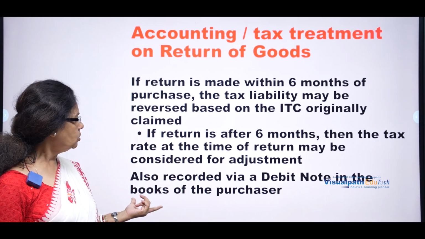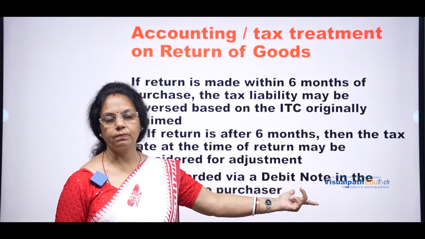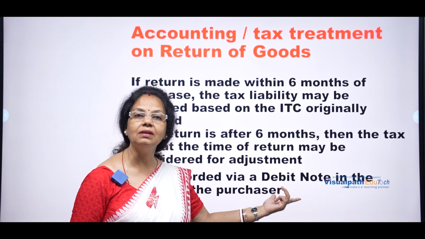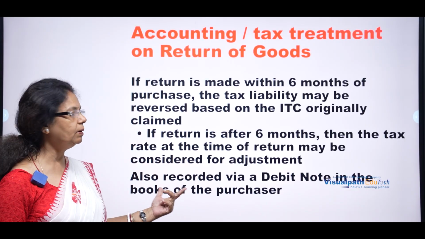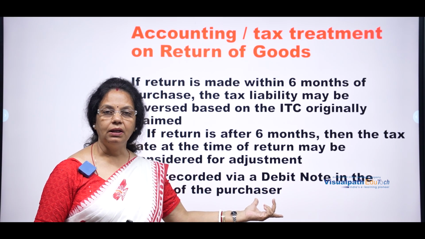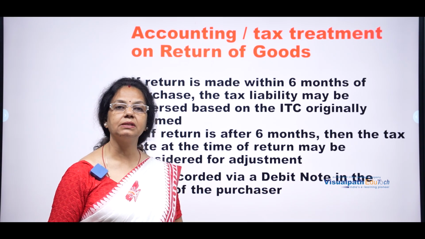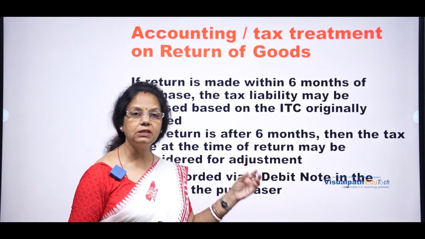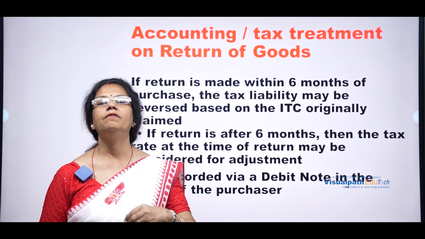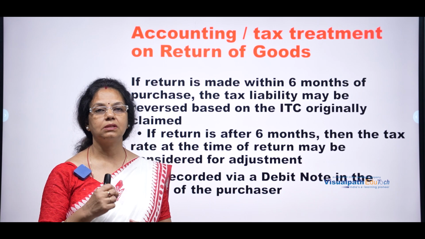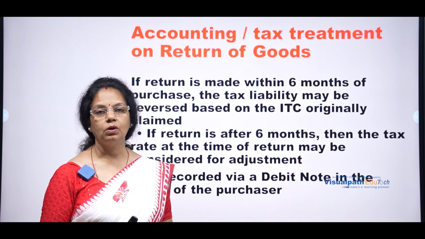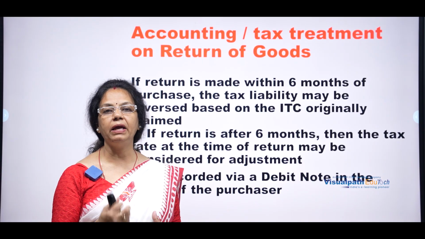Next, it is also recorded via a debit note. A debit note is prepared by the supplier for the returning of goods and services, in the books of the purchaser. It's a document, always prepared by the supplier and given to the buyer, stating that this quantity of goods has been returned due to so and so reason, and the tax has to be paid for this much.